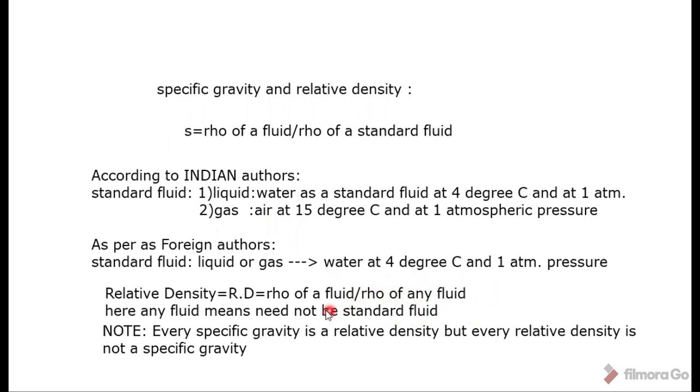Sometimes relative density may be used for the density of a solid to the density of a fluid. That is possible in case of relative density, but not in case of specific gravity. Specific gravity must always be calculated by comparing two different fluids, where one is your fluid and the other must be the standard fluid only. If you are using other than the standard fluid, then that is not called specific gravity, that is called relative density.